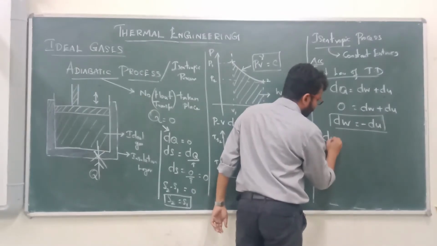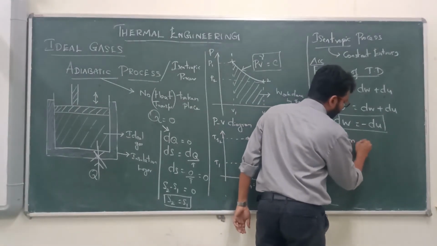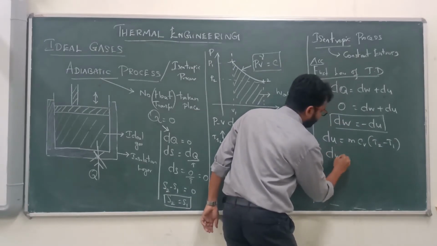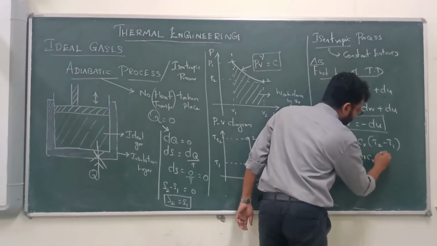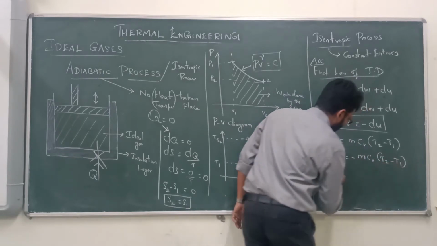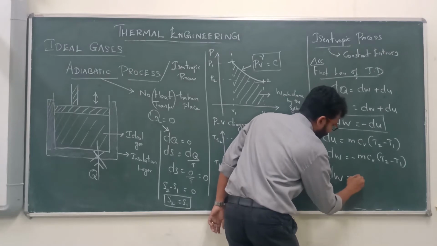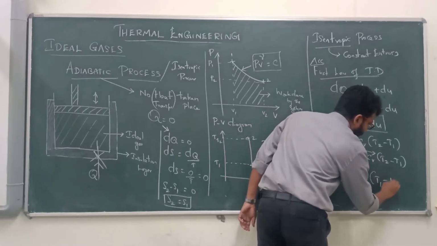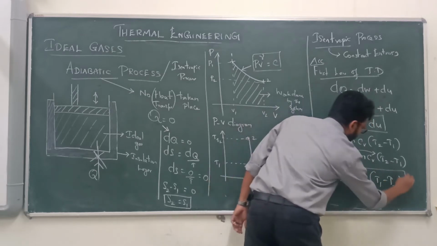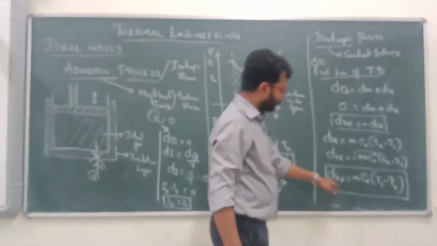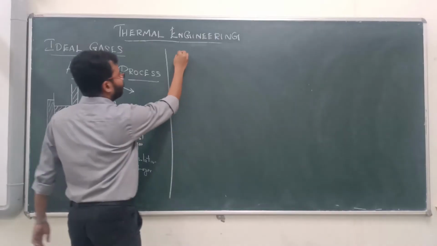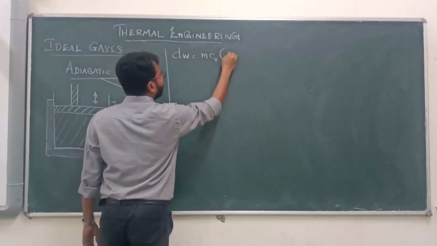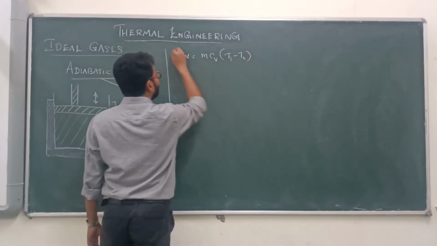So what is the value? We know that dU is equal to mCv (T2 minus T1). Therefore, dW is equal to minus mCv (T2 minus T1). We bring this minus inside, and we get mCv (T1 minus T2). So this is the work done formula: dW is equal to mCv (T1 minus T2).